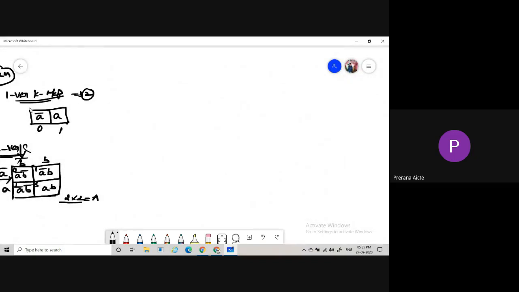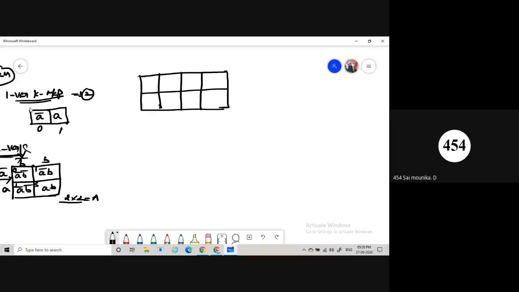Similarly for the 3 variable K-map, how many squares are needed? 8. So 8 boxes are required. And the main point is that under K-map, we are using only the Gray code technique.